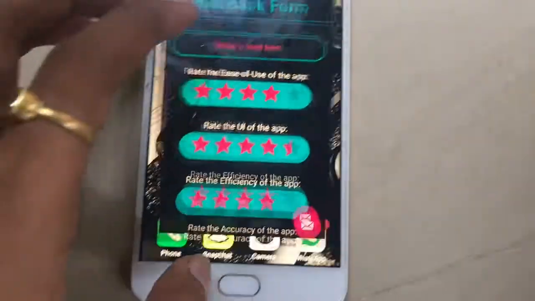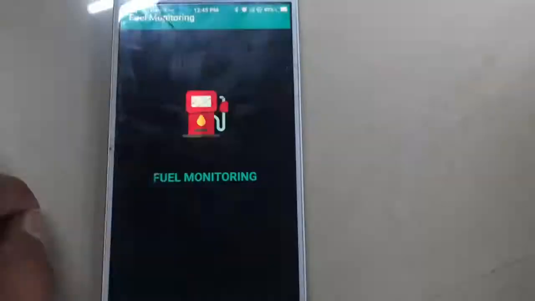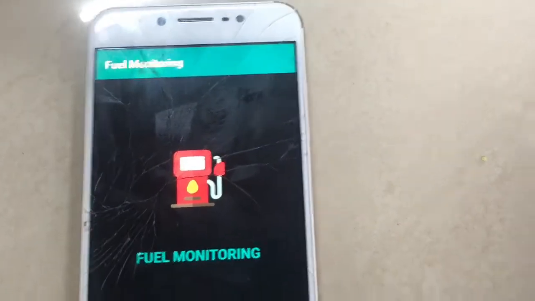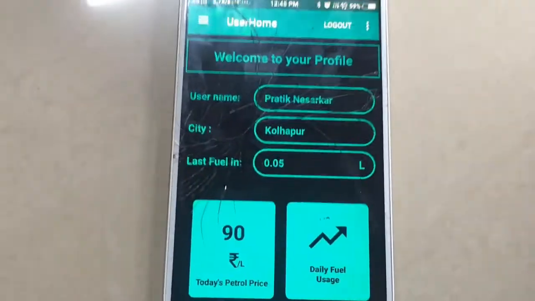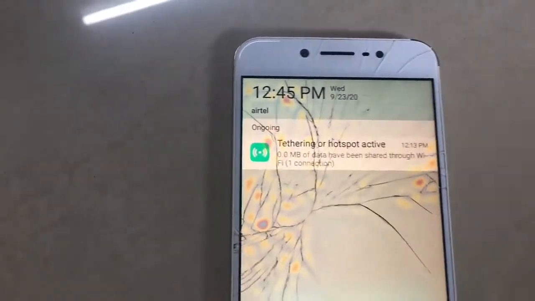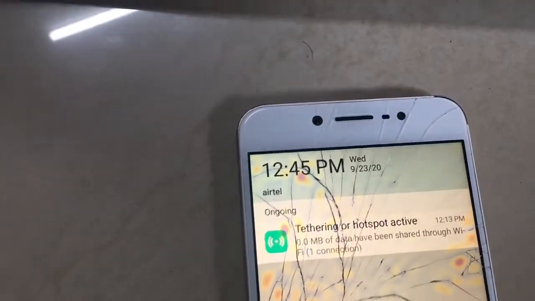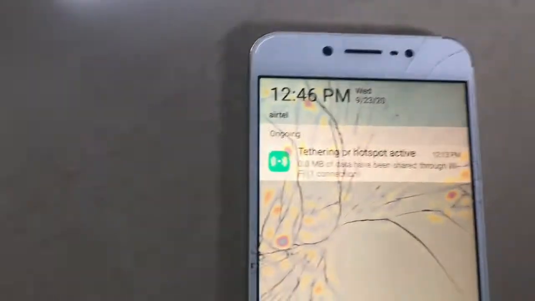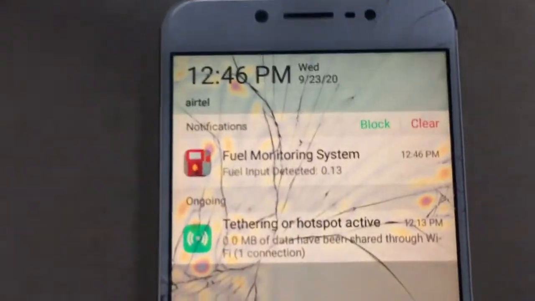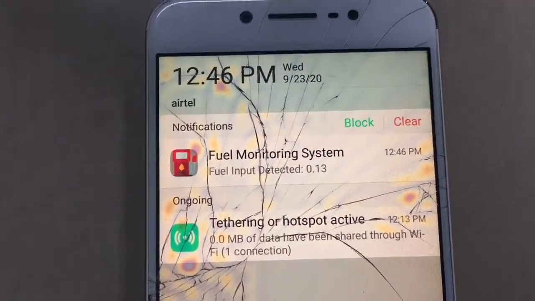Again, when I click off the application and launch it again, we won't have to sign in again, since we have used sessions to keep the user actively updated. Then, as we can see, when I insert some fuel, I'll also get a push notification from the server. Right now I'm filling some petrol in, and as soon as the petrol is filled, I get a notification that fuel input was detected and 0.3 liter of petrol was inputted.